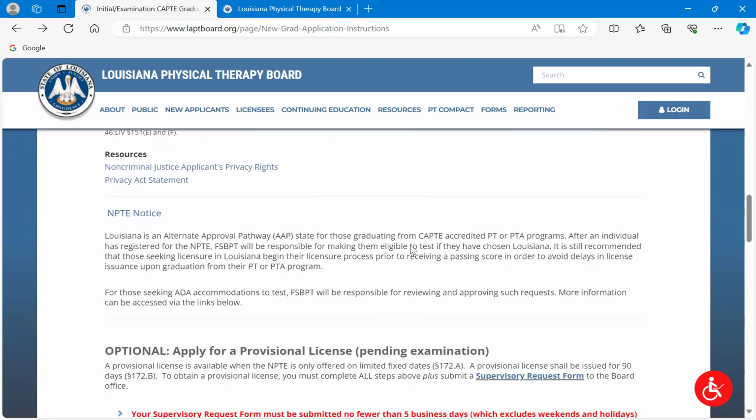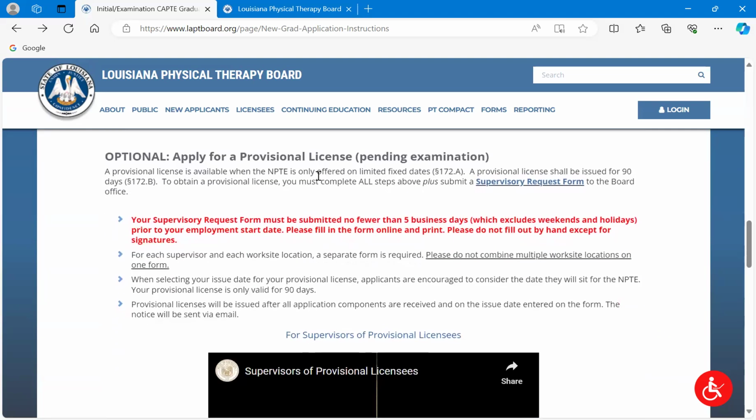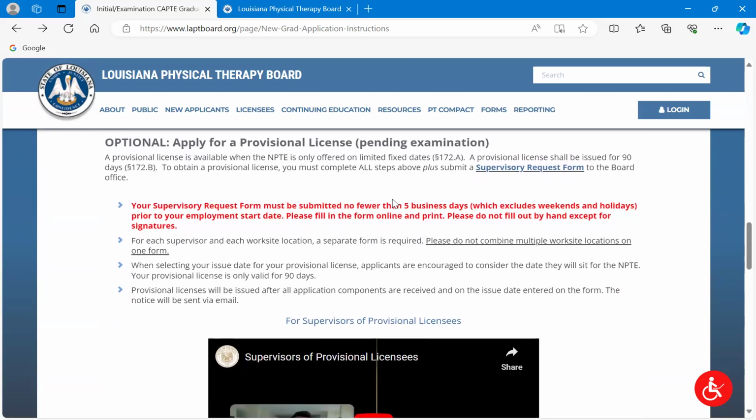Okay. Lastly, we're going to skip the MPT notice because I've already told you about us being an alternate approval pathway state. And then lastly, we have the optional apply for a provisional license.